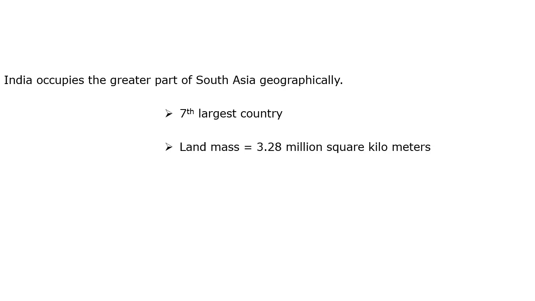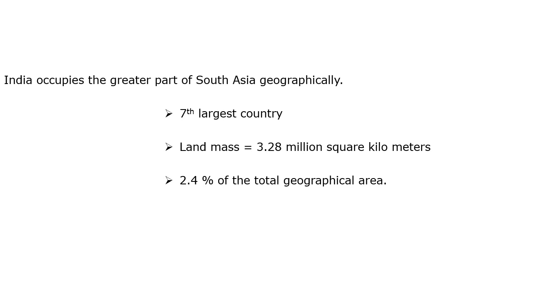And how much area does it have? The landmass of India is 3.28 million square kilometers. So we said that it is the 7th largest in area. This 3.28 million square kilometers constitutes 2.4% of the total geographical area.